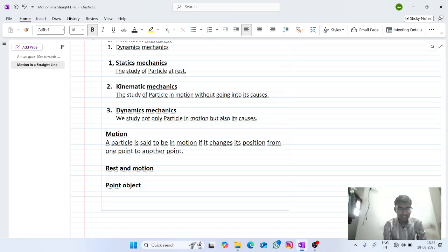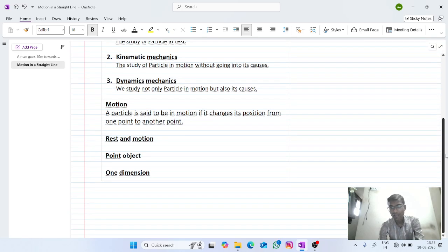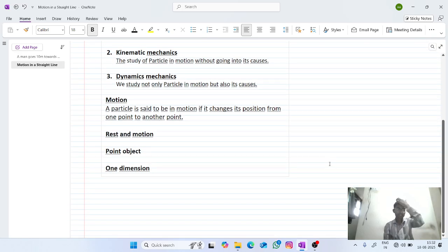Next we'll see about dimensions. So first we'll see one dimension. One dimension means a body is at rest or it is moving in a straight line.